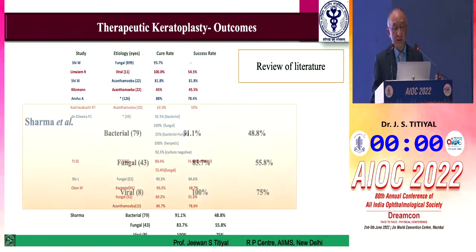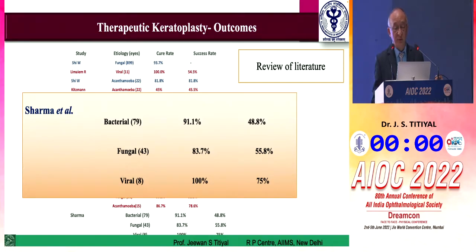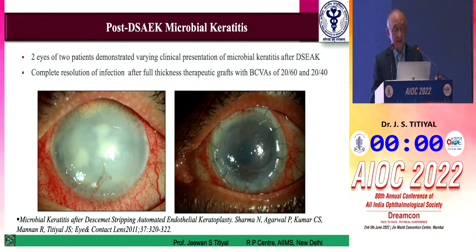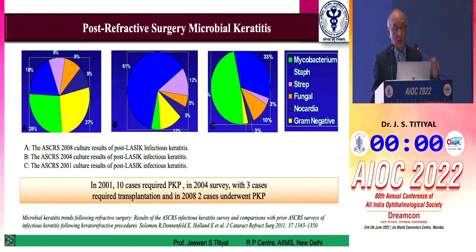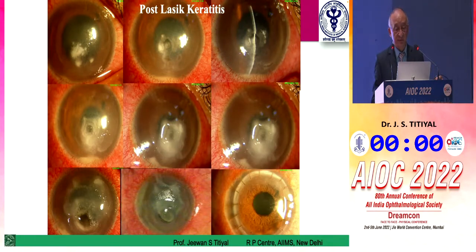Success-wise, most cases do very well. If you have a bacterial infection, success is almost 100%. Same for viral. Fungal, yes, slightly less in all these cases. Infection in a lamellar graft like a DSEK or DMEK is difficult to treat. Same holds true for post-refractive surgery infections.